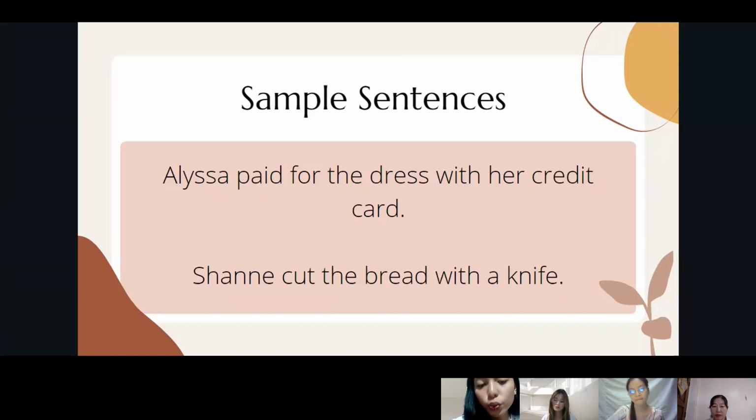For example, Shane cut the bread with the knife. With the knife shows that the knife is the thing that is used to cut the bread. Next slide, please.